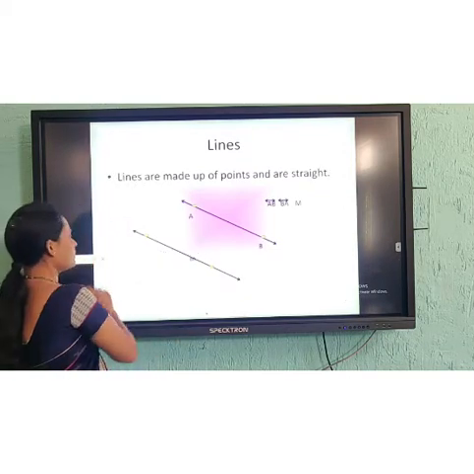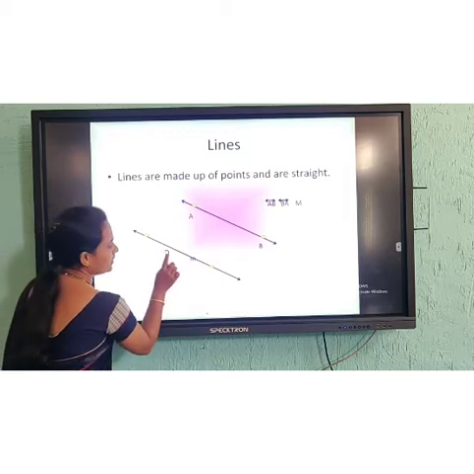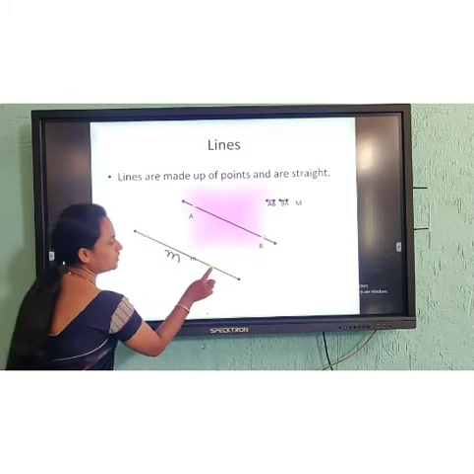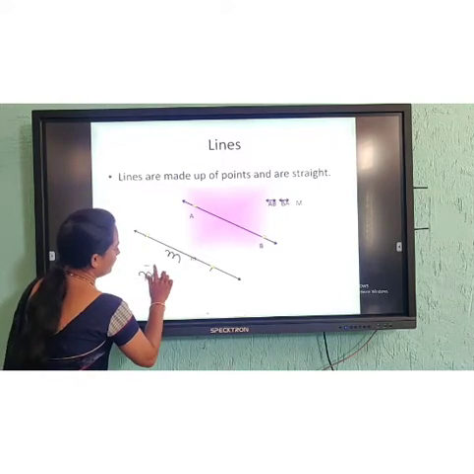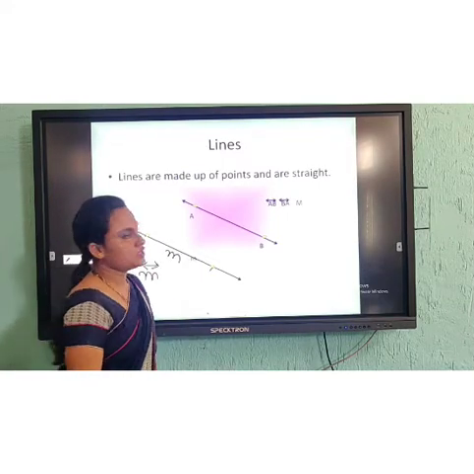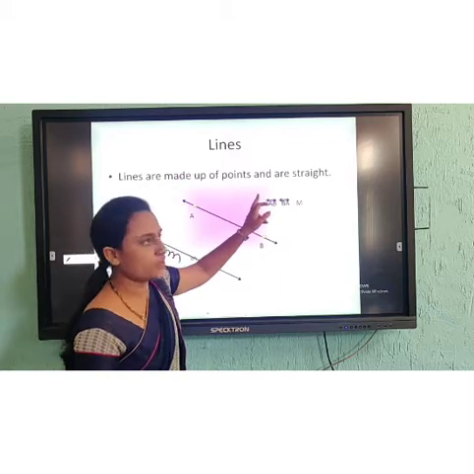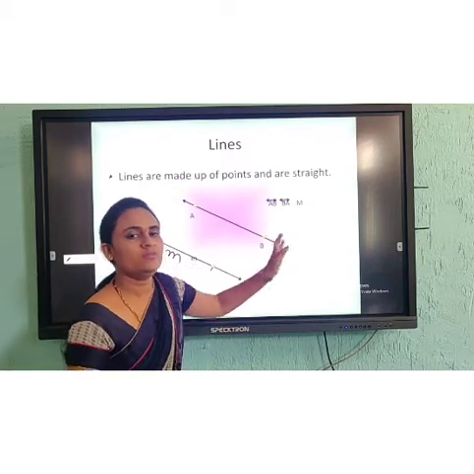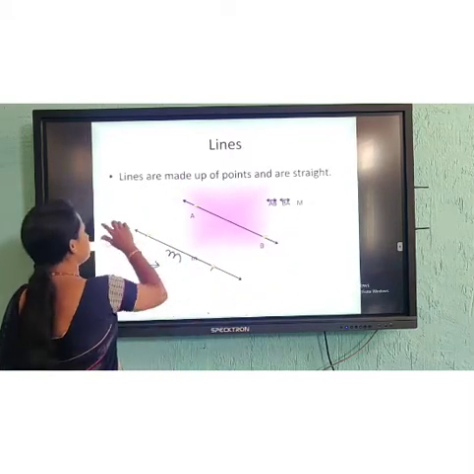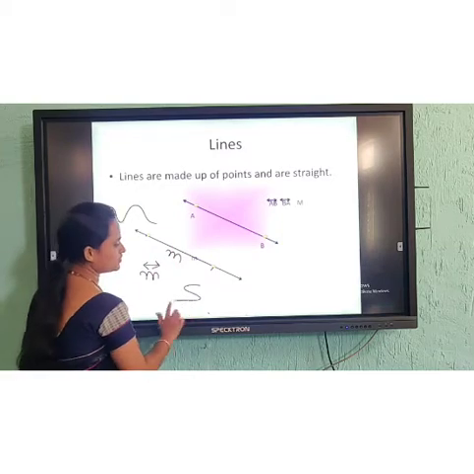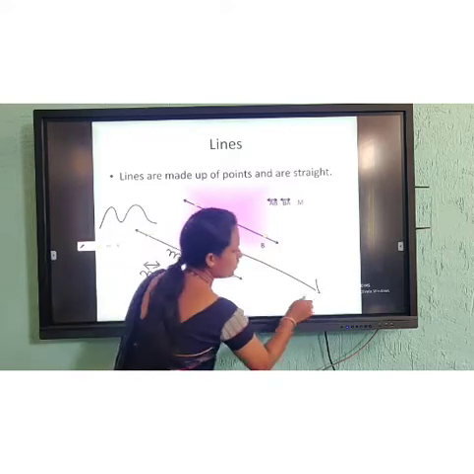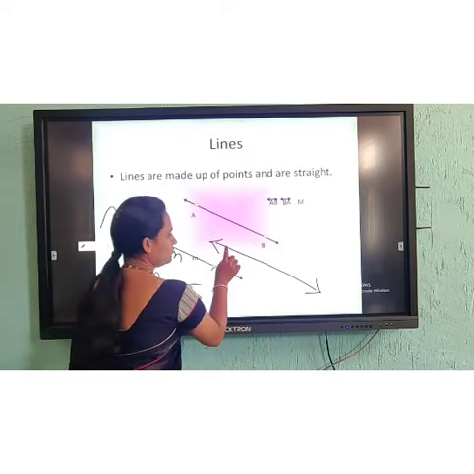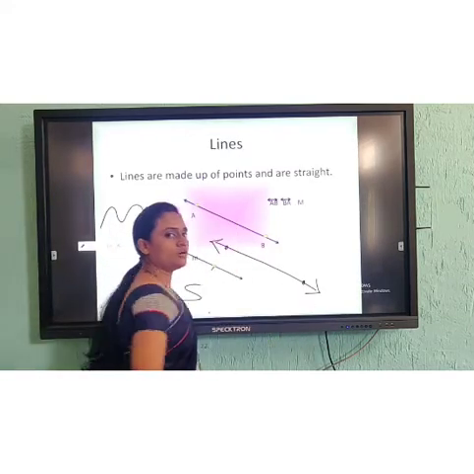Clear? And also you can represent it, for example, if I name this line n, from here to here it is line n. How are you going to represent it? See, line n. Clear? So lines are made up of points and are straight. They will not be curved like this or like this. It will always be straight, always denoted with these two arrows at the ends, and marked with a point or dot.